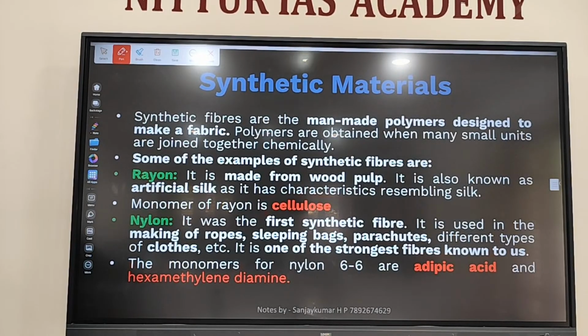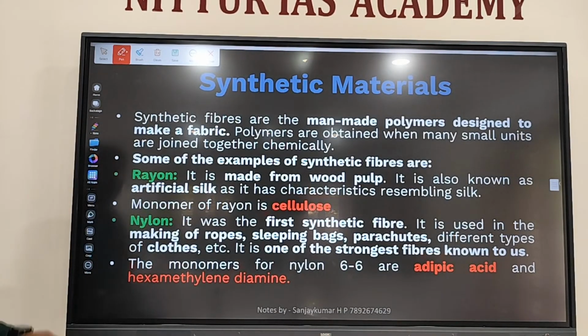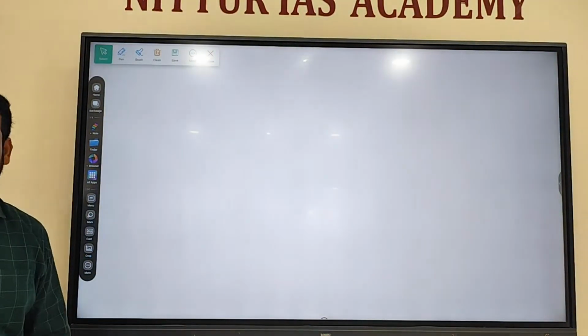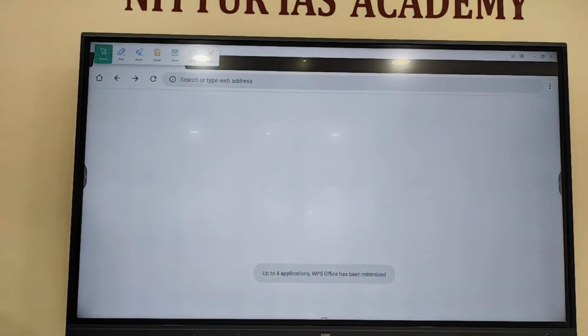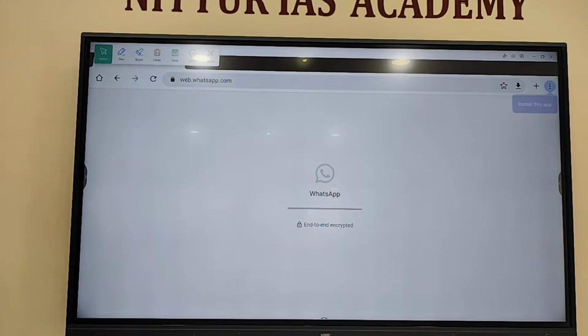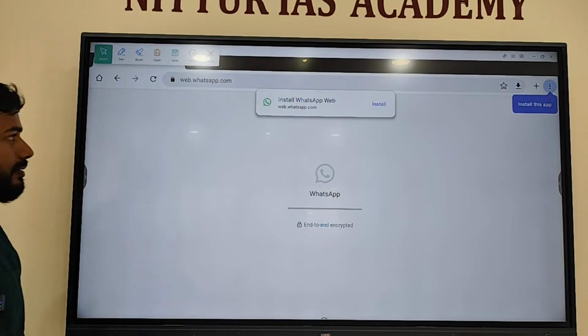Silk is extracted from silkworm. Do you know the life cycle of the silkworm? Do you know? Have you seen the silk cocoon? Have you seen the complete process of how the silk is made? Okay, that's good.